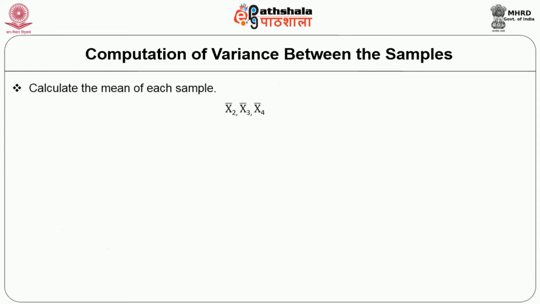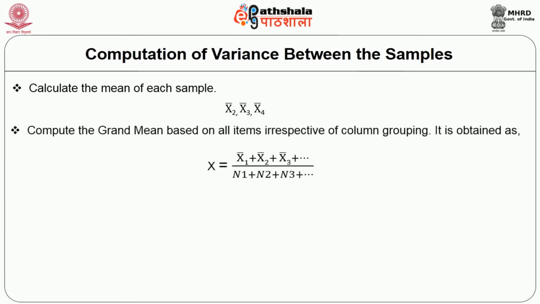The calculation of the variance between the samples may be performed as follows. Calculate the mean of each sample, that is x1 bar, x2 bar, x3 bar, x4 bar, etc. Compute the grand mean based on all items irrespective of column grouping.